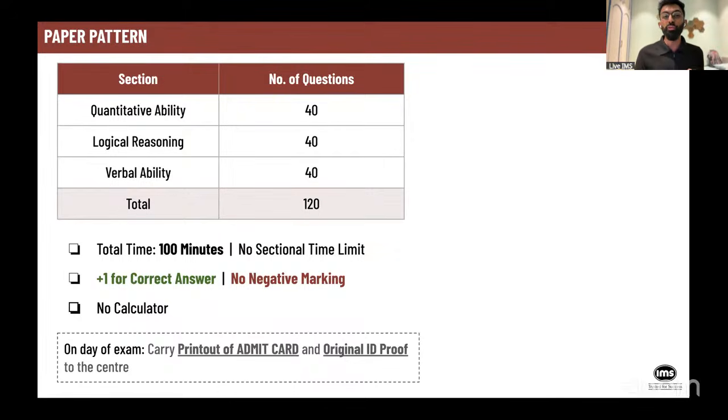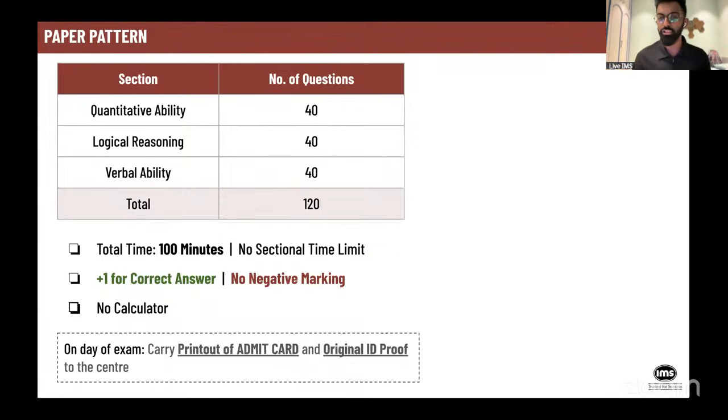Along with that, you need your original ID proof in the center. So you cannot take some digital Aadhaar card copy or a printout of your Aadhaar card. You need to carry the original Aadhaar card with you. Without these two documents, the people at the center will not allow you to write your paper. So be extremely careful that you have these two documents in your bag one night before you go to give the examination.